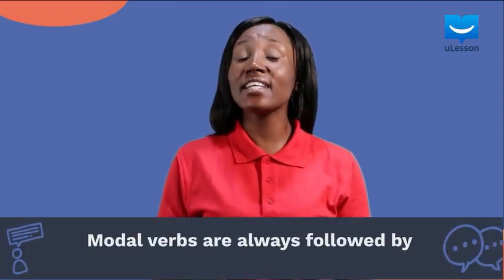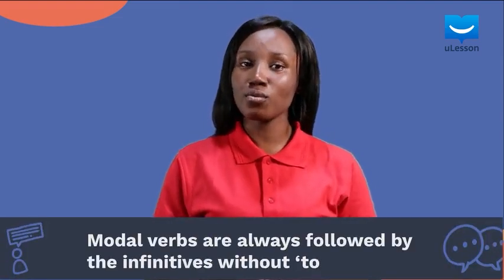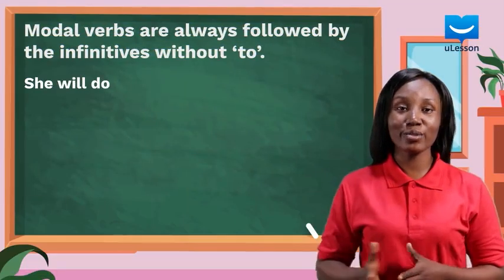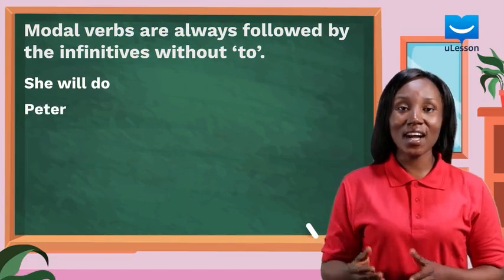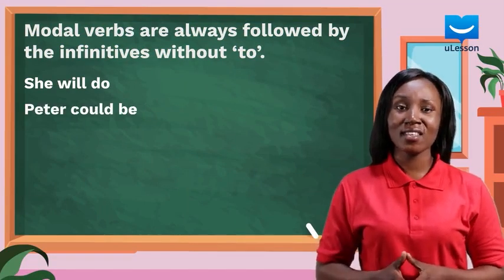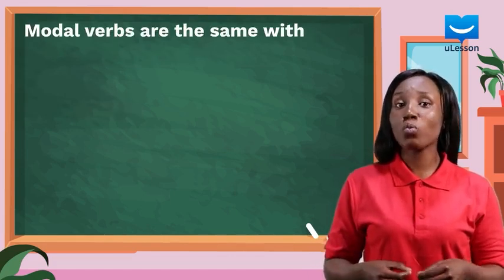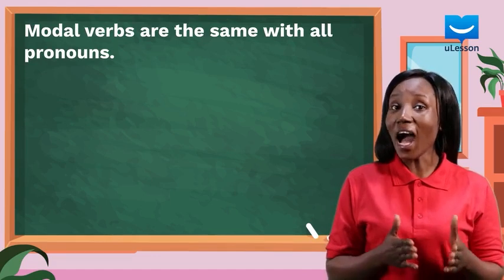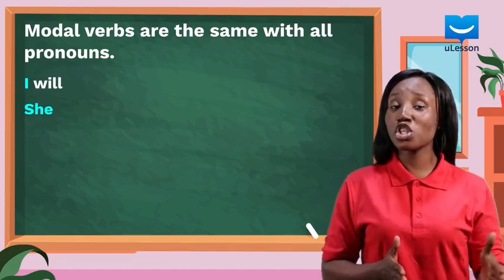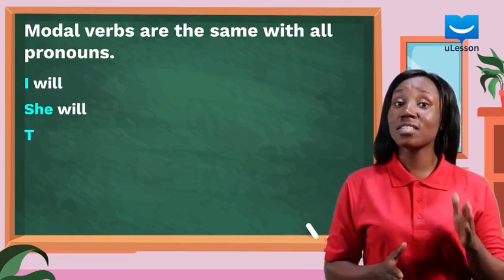Here are some defining features of modal verbs. Modal verbs are always followed by the infinitive without to. She will do. Peter could be. Forms of modal verbs remain the same with all pronouns. I will. She will. They will.